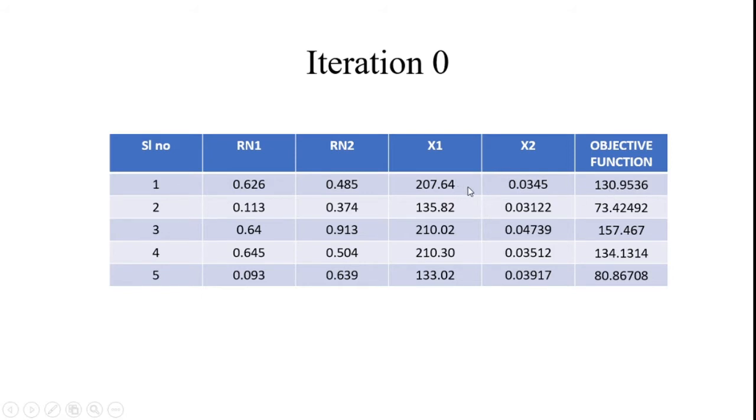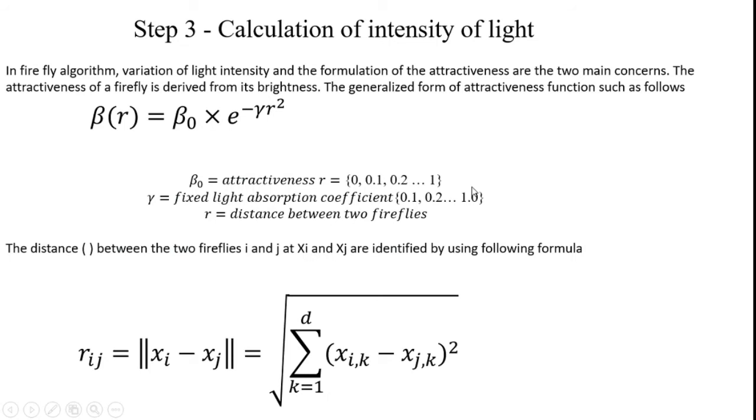After that, step 3 is calculation of intensity of light in the Firefly algorithm, so I have to calculate the intensity of light. Based on that, Firefly movement is controlled mathematically. In the Firefly algorithm, variation of light intensity and the formulation of attractiveness are the two main concerns.